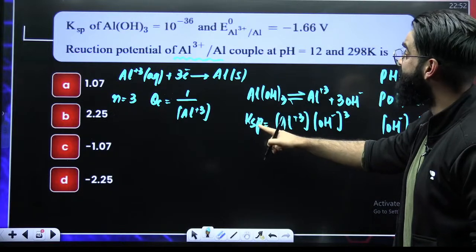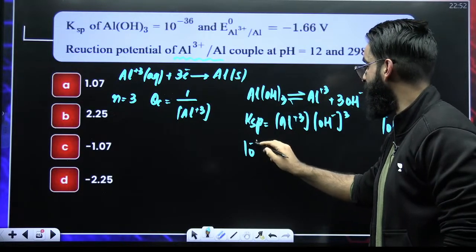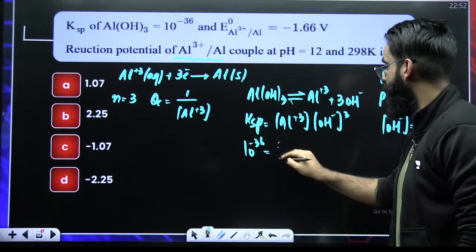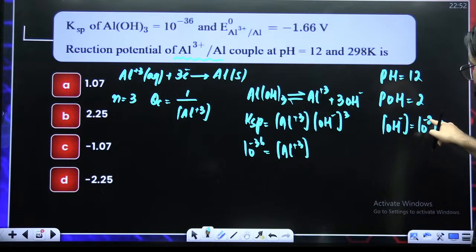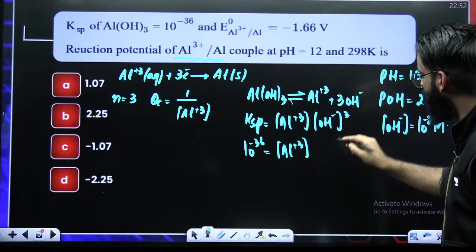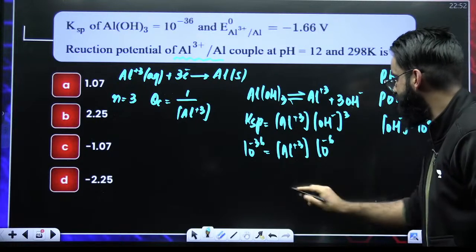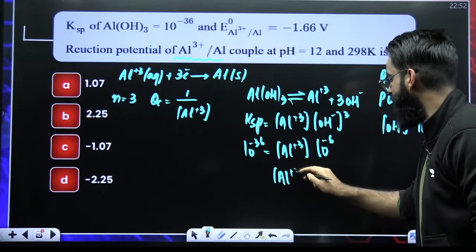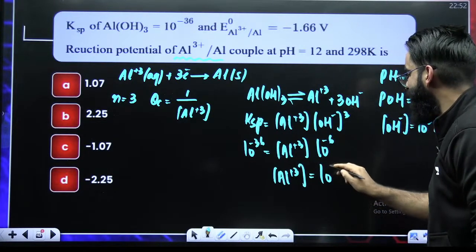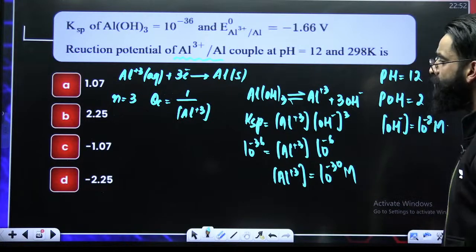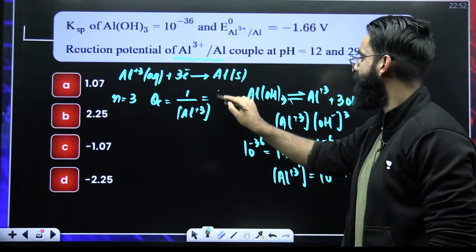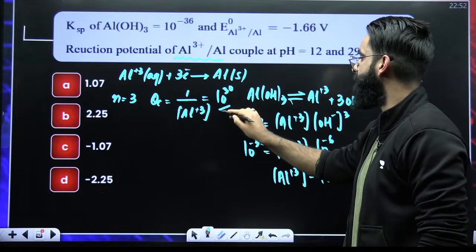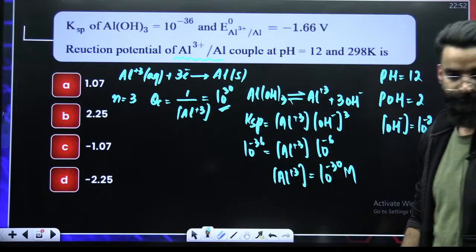KSP, as per the question, is given as 10 raised to the power minus 36, equal to the Al3+ concentration times the OH negative concentration, which is 10 raised to the power minus 2, cubed. It becomes 10 raised to the power minus 6. So from here I got the Al3+ concentration as 10 raised to the power minus 30 molar. So this is 1 divided by 10 raised to the power minus 30, so eventually QC becomes 10 raised to the power 30. So you got QC, right?